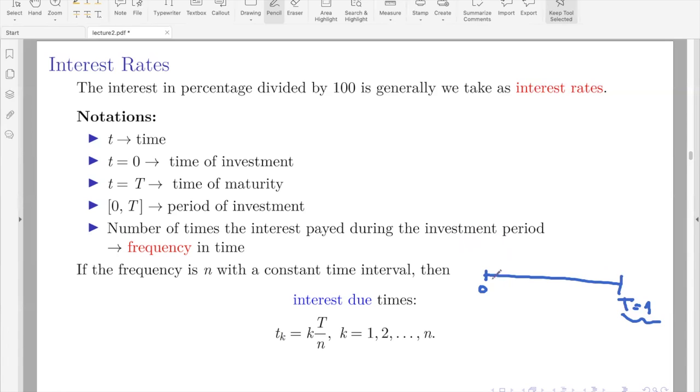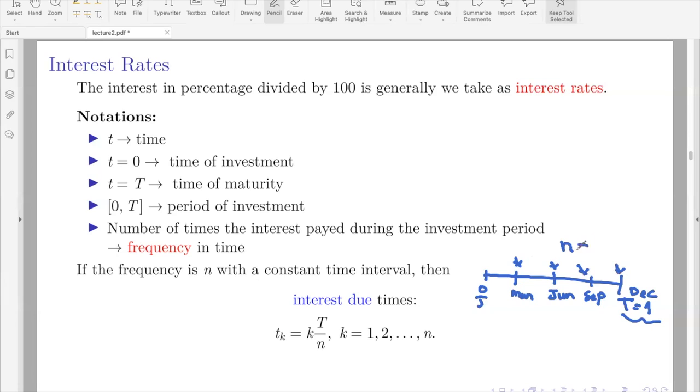And if I say that the interest is paid quarterly, it means, say this is January, then up to March the first payment is done. And then in June, the second payment is done. And then September, and then finally December. Okay. So therefore, 1, 2, 3, and 4.